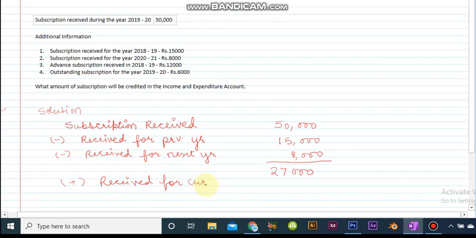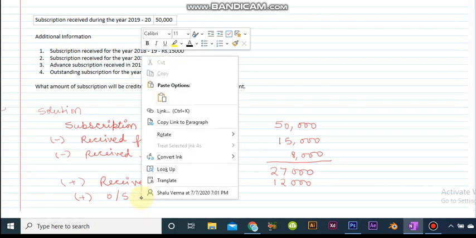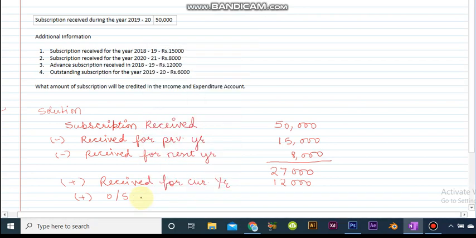Now it is given that in the previous year we have received an advance of rupees 12,000 for the current year. That means this amount is related to the current period, so it will be added. And rupees 6,000 is due but not yet received. So it is outstanding for the current year and thus it will also be added.